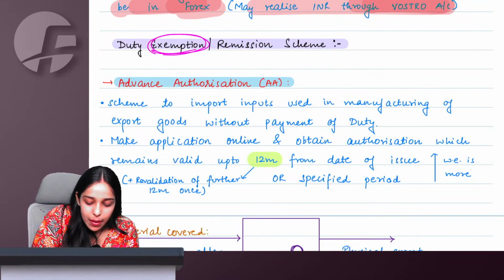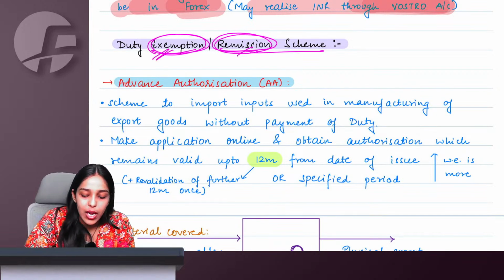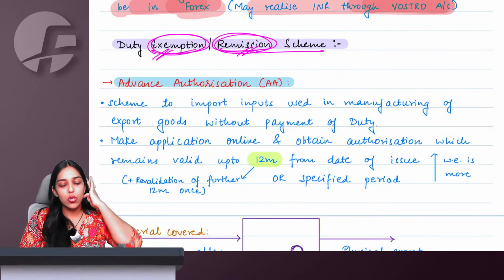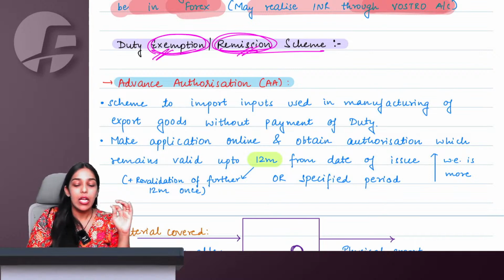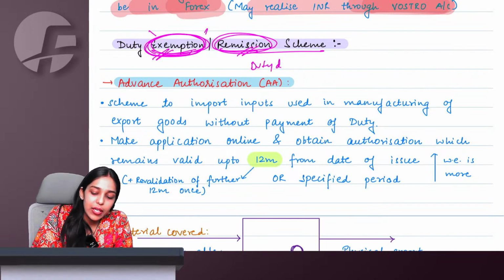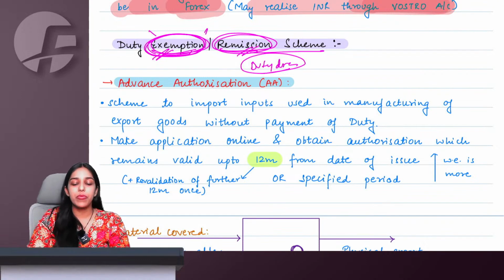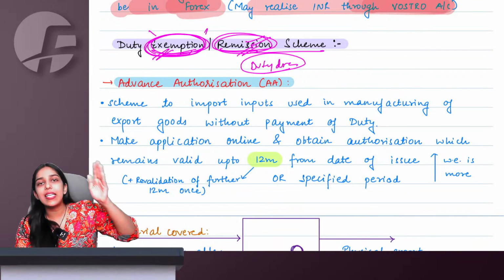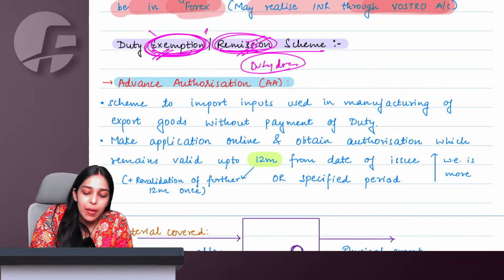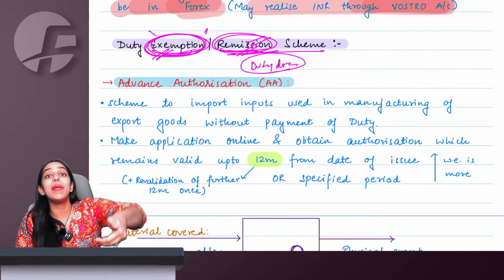Chalo. Duty exemption and duty remission scheme. Now, first of all, what is the difference between exemption and remission? Exemption means I never have to pay. It is completely exempt. We will see advance authorization, etc., which is exemption, that no need to pay duty. But duty drawback can be an example of remission. What is remission? Once I pay, then government gives it back to me. Understand the difference: exemption means I am not required to pay, I am exempt. But remission means first I pay the duty initially, and if all my obligations are set off, government will remit the duty back to me.